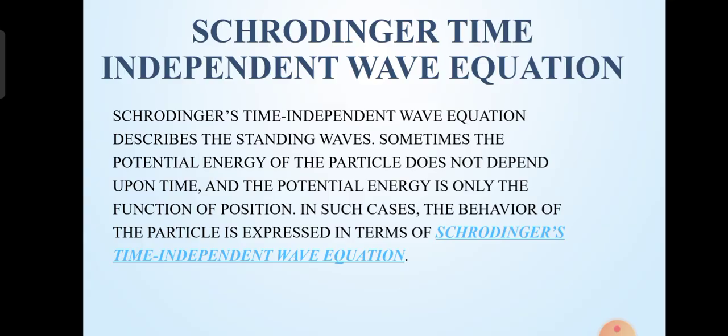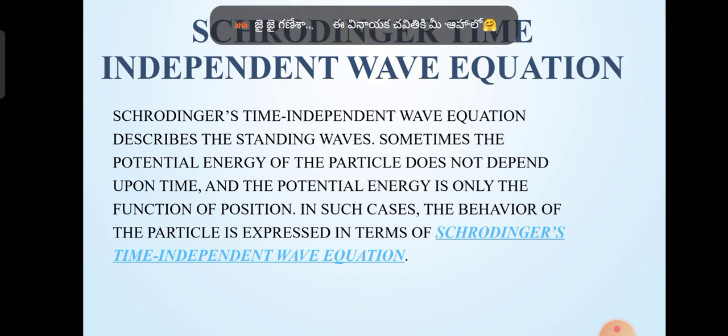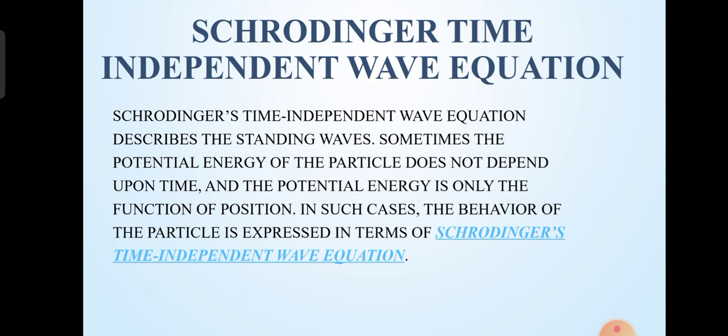Coming to the Schrödinger time independent wave equation: Schrödinger's time independent equation describes the standing wave. Sometimes the potential energy of the particle does not depend upon time, and the potential energy is only a function of position. In such cases, the behavior of the particle is expressed in terms of Schrödinger's time independent wave equation.